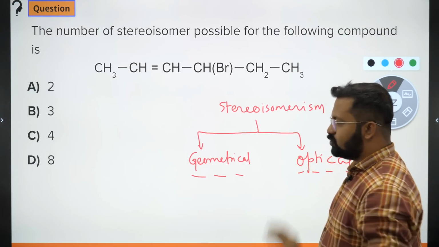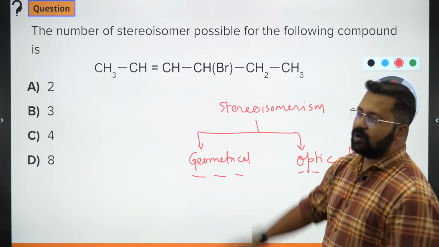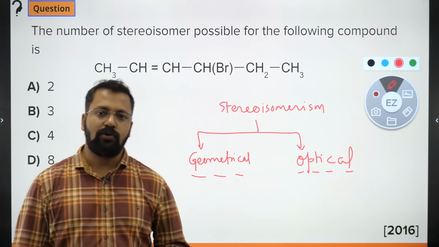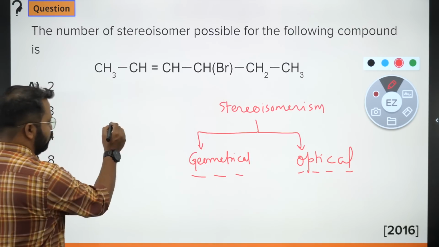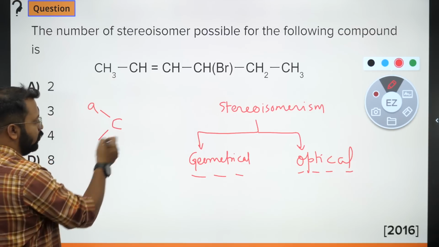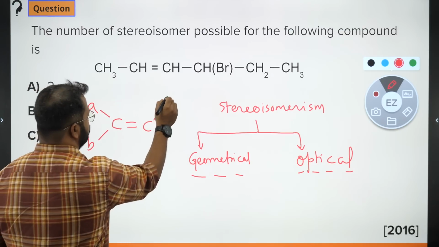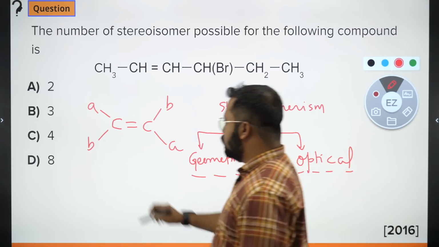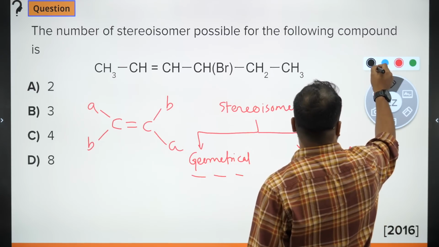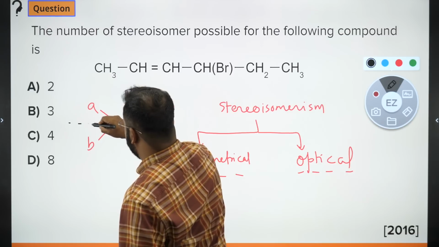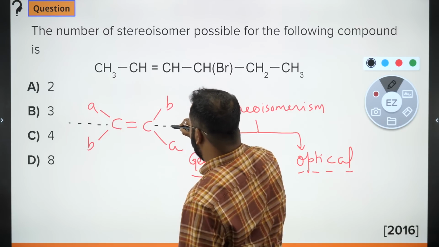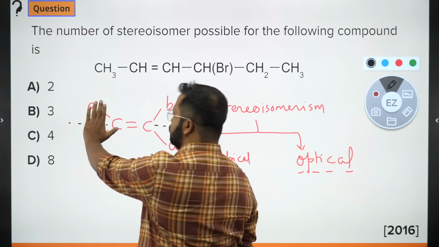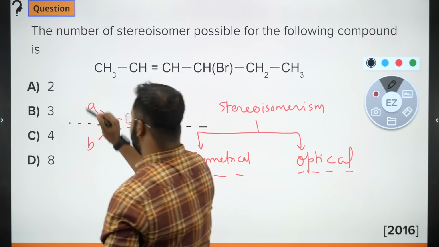Okay, so if you have understood this, let's try and understand कि यहाँ पे कितने stereoisomers बनेंगे. Now geometrical isomerism कहाँ पे होगा? Geometrical isomerism cis trans हो सकता है, EZ हो सकता है, ये आप जानते हैं कैसे करना है. So if there is a carbon and there's a double bond, so let's say this is the molecule. So what I will do is I will take an axis like this. I will fix one part of the molecule. इस part को मैं fix कर दूंगा. Okay, let's say we fix this part.